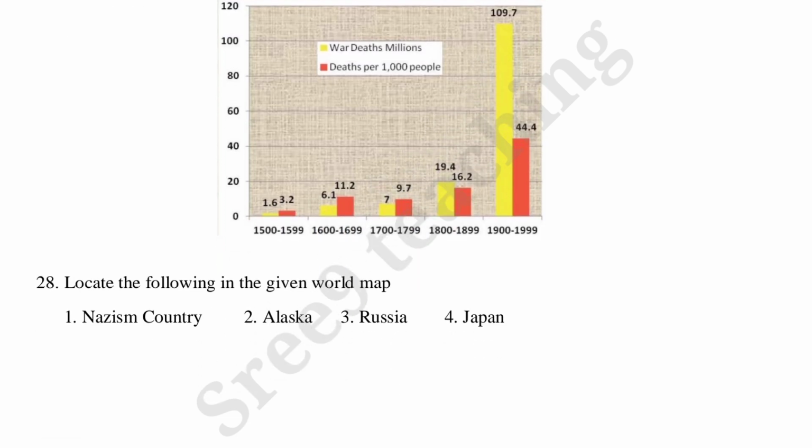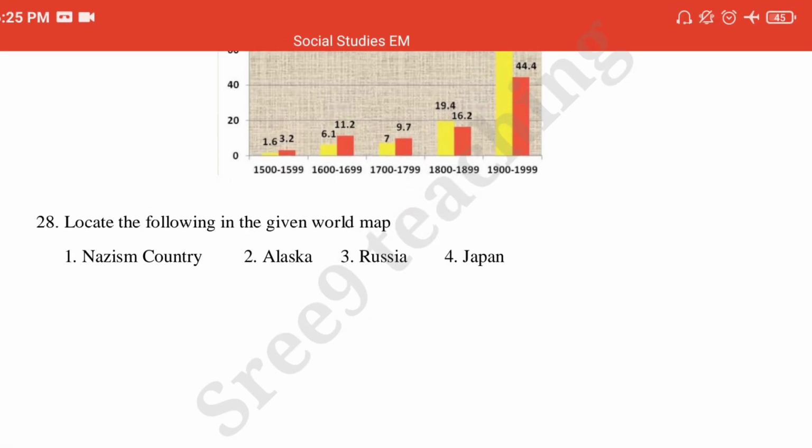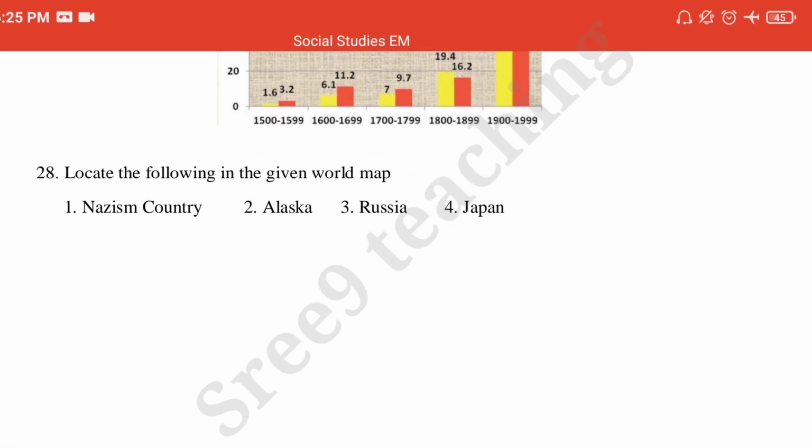Now see the 28th question, locate the following in the given world map. A world map will be given, and in that you have to locate these places. First Nazism country, second Alaska, third Russia, fourth Japan. Okay, this is about the map pointing. So with this section 3 is also over.